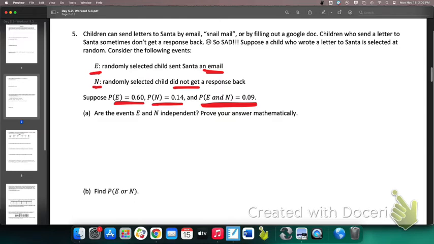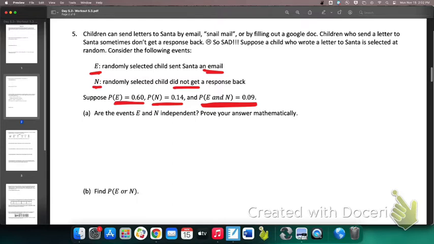The and is not 0, immediately makes this not mutually exclusive. Okay, perfect. Are these events independent? If they were independent, what could I do with their probabilities? Multiply them to get the and probability. So let's just see if that happens.